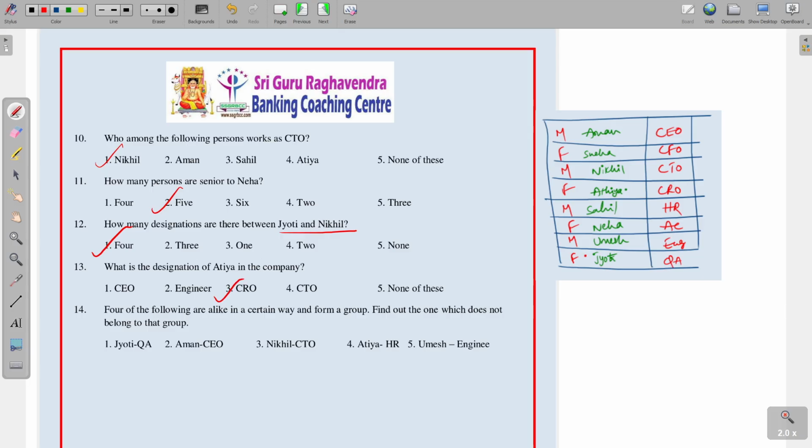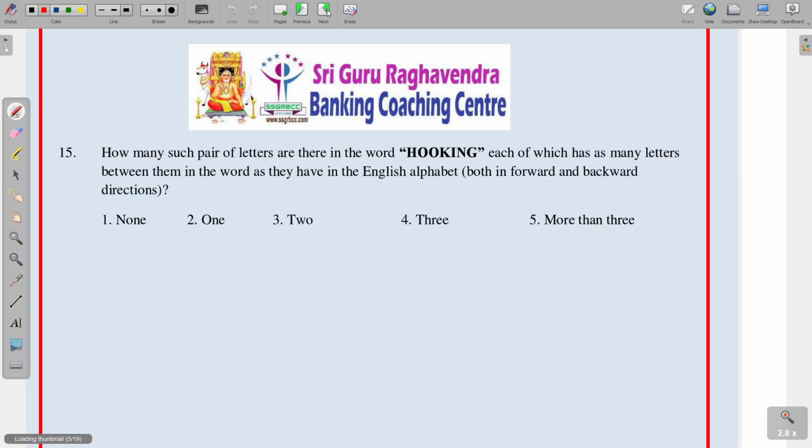Question number 14. Find out the one which does not belong to the group. So see first, Jyoti and QA. So Jyoti is the QA. First one is correct. Aman CEO. Second one is also correct. Nikhil CTO. So Nikhil is CTO, correct. And Atiya HR. Atiya is not HR. This one is the answer. Umesh and engineer. So Umesh is the engineer. Option 4 is the answer. Option 4 is the odd one out.